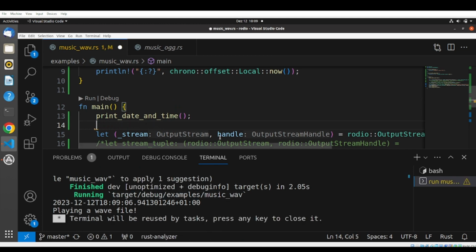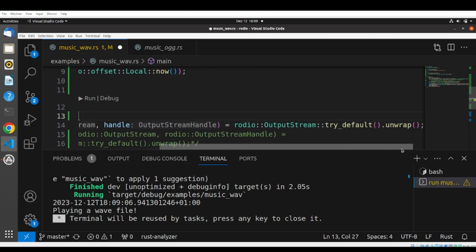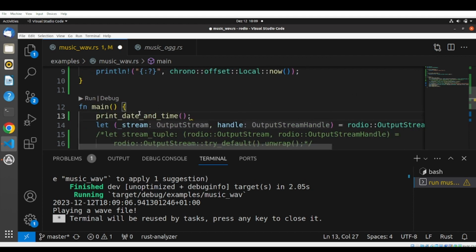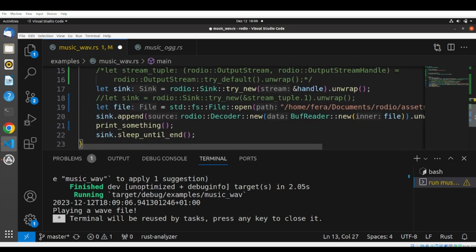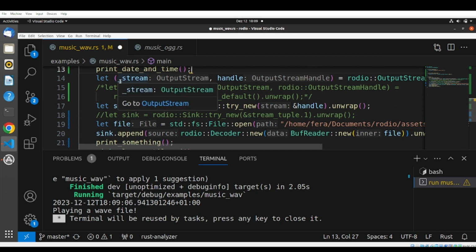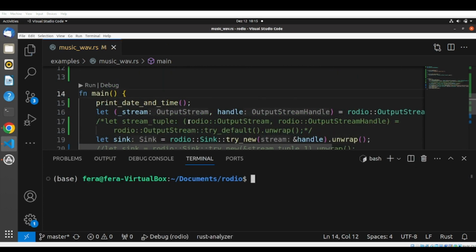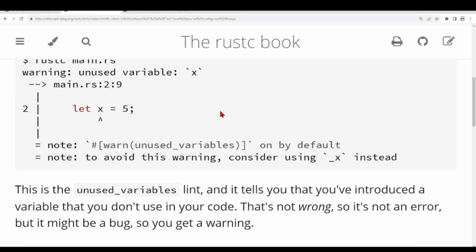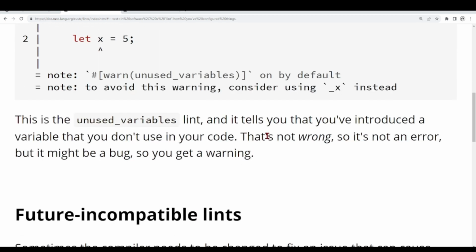Again, in this case, this function that we are using is outputting a tuple, and we are destructuring this tuple, and this tuple has two values. We don't need this output string for the rest of our code, but it's here, so we can silence this warning by putting this underscore here. In this case, we've seen that this lint, unused variables, tells us that we've introduced a variable that we're not using in our code. So in theory this is not wrong, it's not an error, but it might be a bug. So we will get a warning.